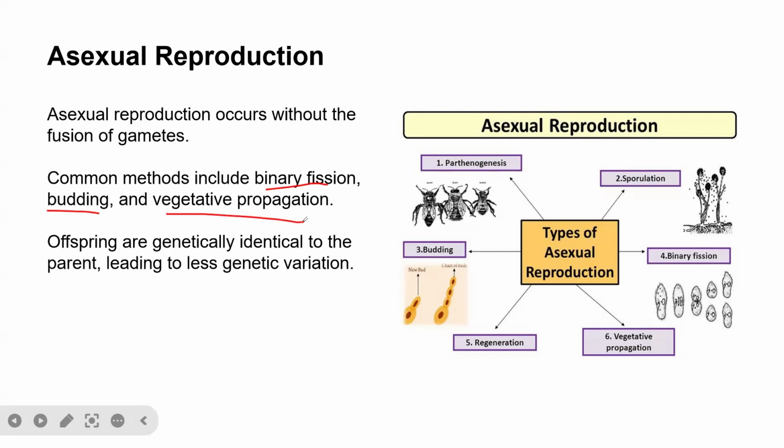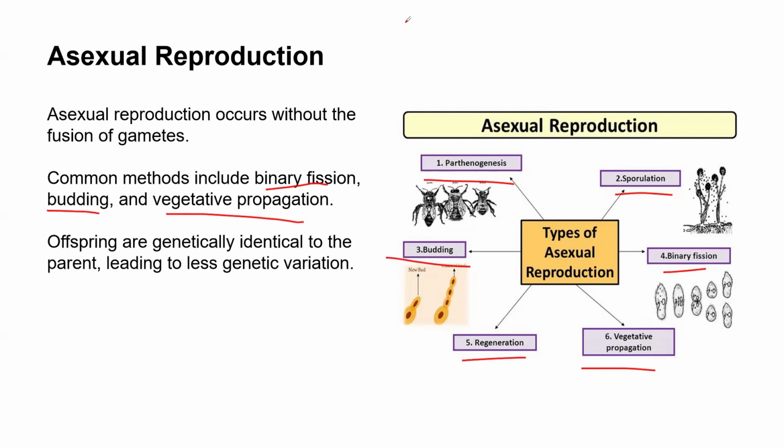So we have different examples or types of asexual reproduction. We have regeneration, vegetative reproduction, binary fission, sporulation, parthenogenesis, and budding. So these are the different types of asexual reproduction.